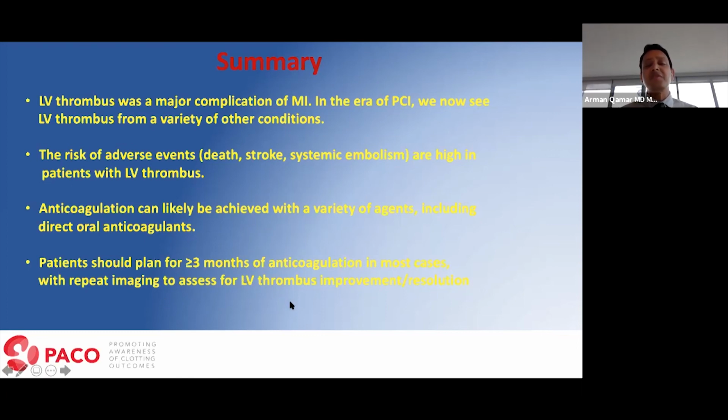Patients should plan for at least 3 months of anticoagulation in most cases. Now, remember the clinical conundrum that comes into play regarding triple therapy and recent stenting that I just mentioned. So I think that information will help you with that. And in all these patients, perform repeat imaging to assess for LV thrombus improvement and resolution.